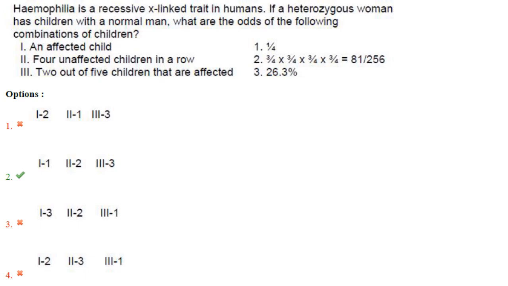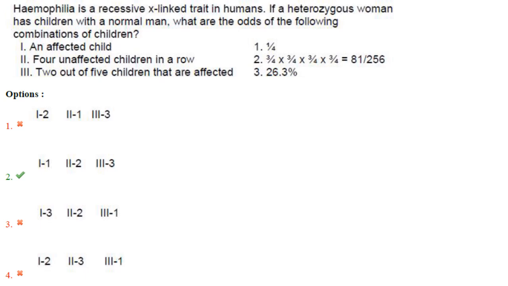If a heterozygous woman has children with a normal man, affected child will be 1/4 because the female will be carriers. They will not be affected. So it is 1/4.